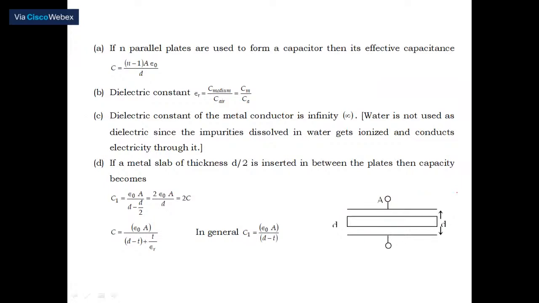Next, you can see this. Suppose there are n parallel plates available. You may have heard about what is called the farmer's problem. What is a farmer's problem? Certainly they will come across a problem with electricity.